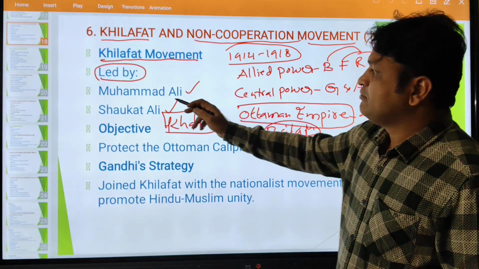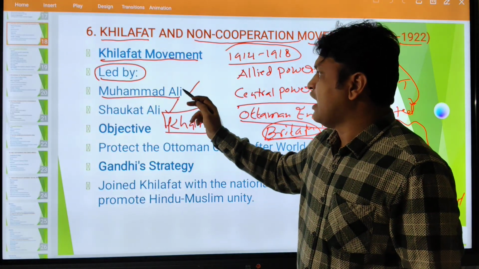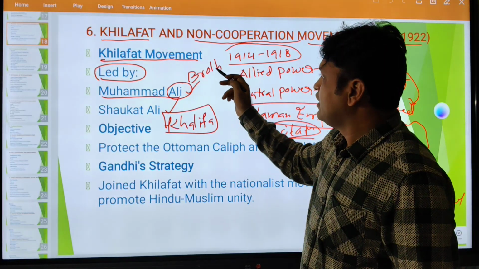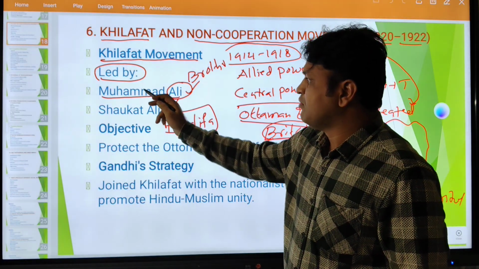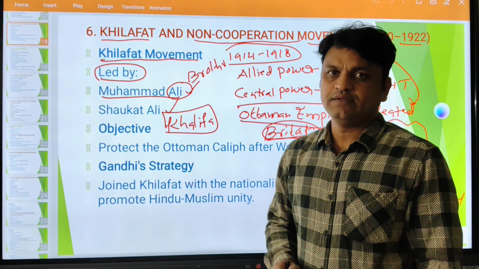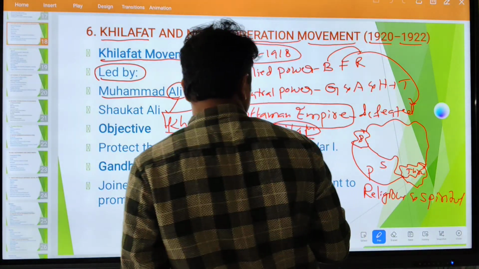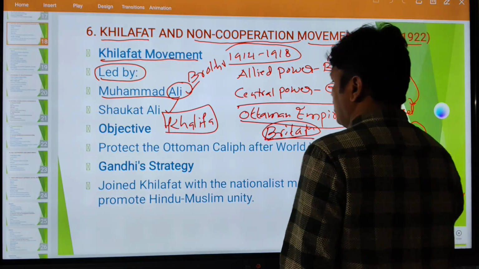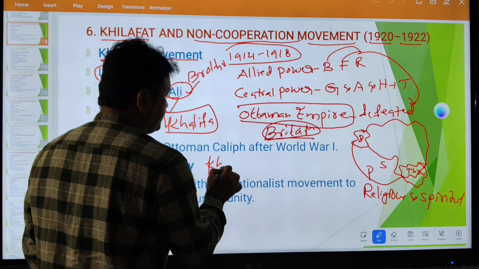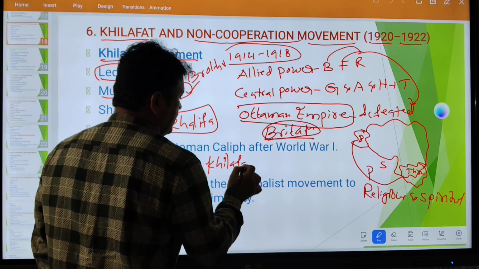As a result, the Ali brothers, Muhammad Ali and Shaukat Ali, objected and started one of the most important committees, called the Khilafat Committee. What is that committee? The Khilafat Committee.